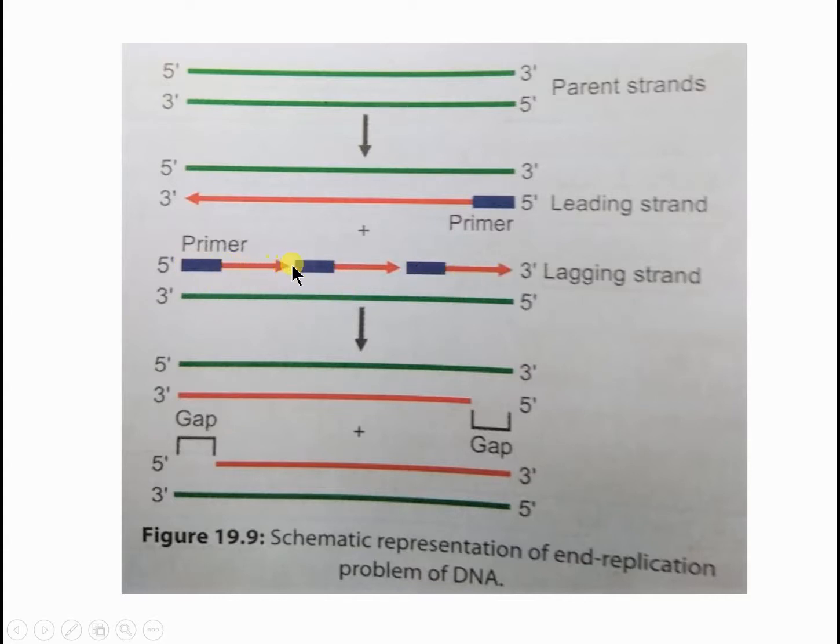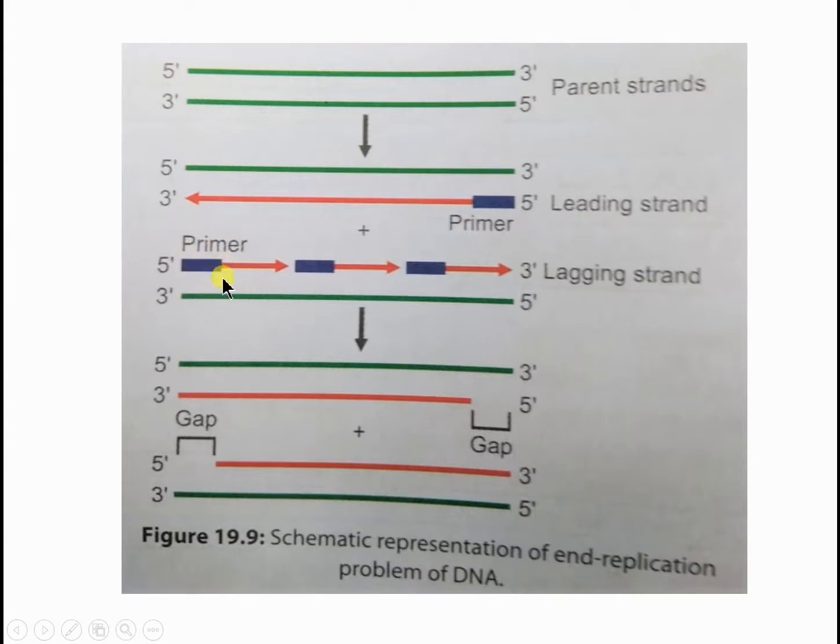Except for this 5 prime end primer in the newer strand, everything else can be copied. The primer is removed by DNA polymerase and flap endonuclease, the gap is filled by the DNA polymerase, and the nick is sealed by the DNA ligase. So this gap can be filled. But what happens to this end?